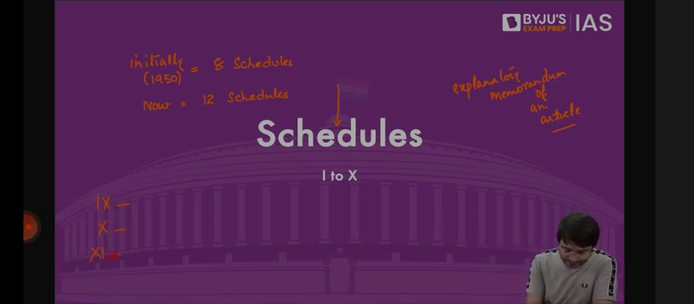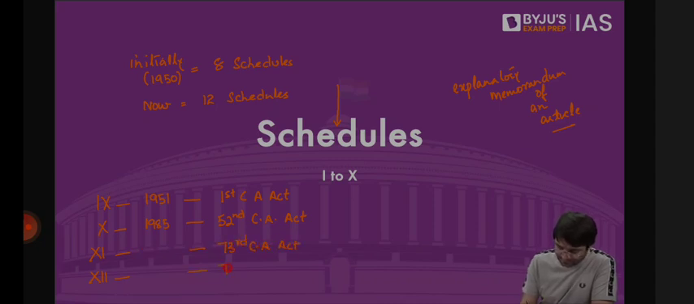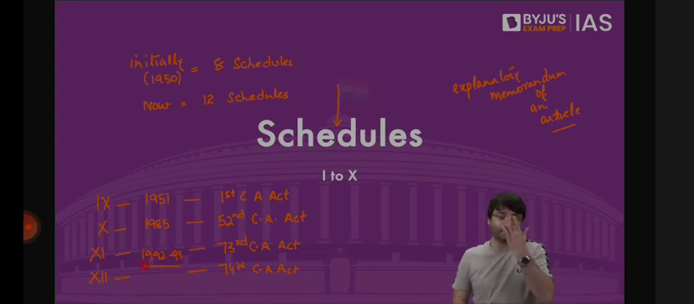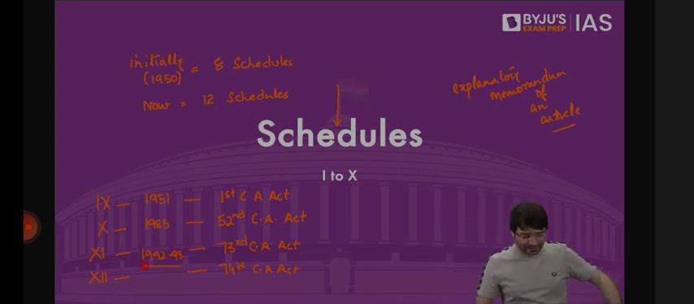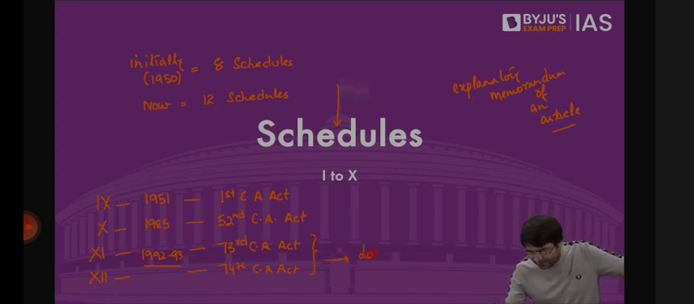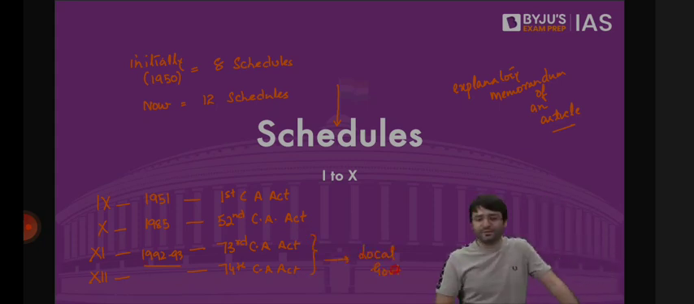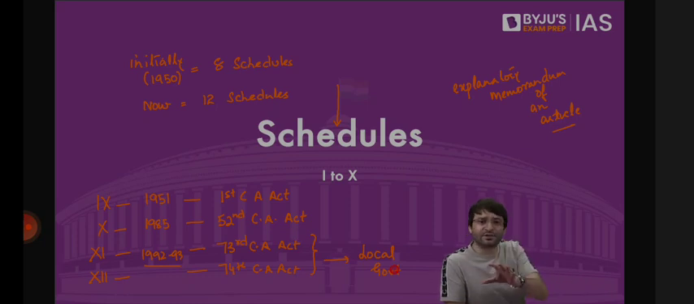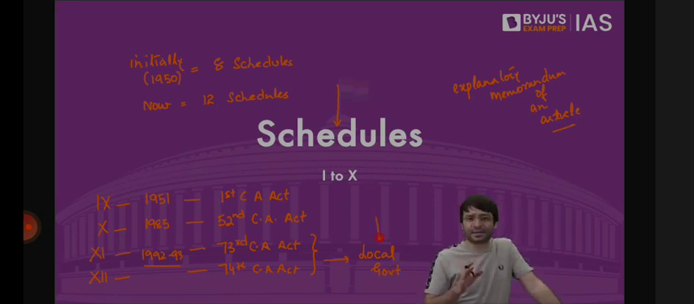9th schedule was added in 1951, First Constitutional Amendment Act. 10th schedule was added in 1985, 52nd Constitutional Amendment Act. 11th schedule, 73rd, and 12th schedule, 74th Constitutional Amendment Act, 1992-93. Let's discuss all these schedules except schedule 11 and 12, which we will discuss in local government, where we will talk about Panchayati Raj institutions and municipalities. Till then, we will discuss all these 10 schedules.